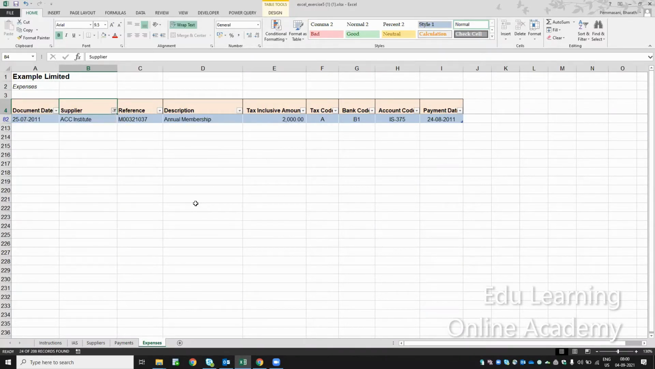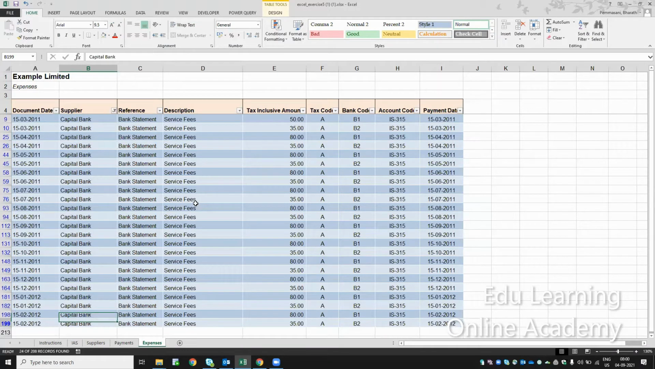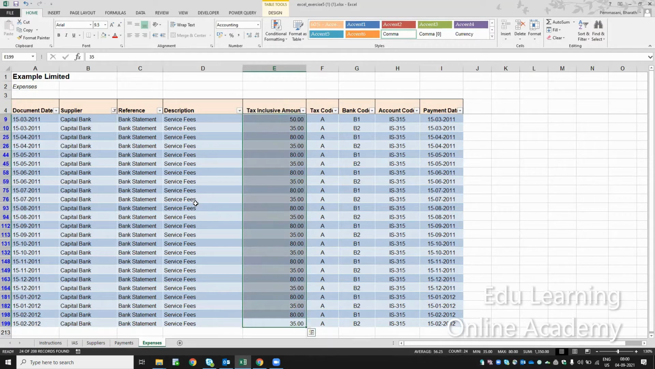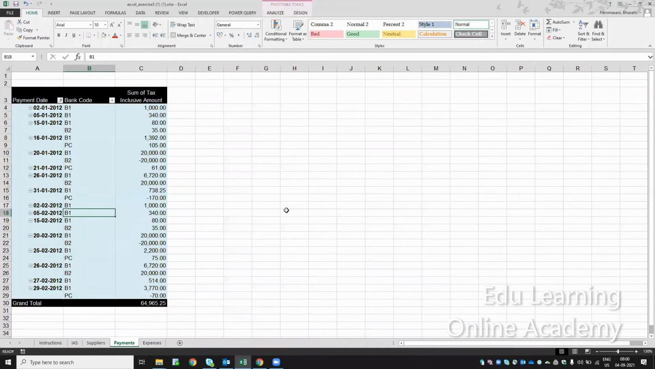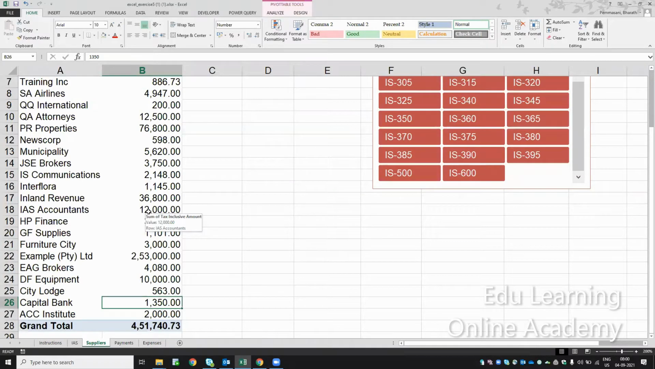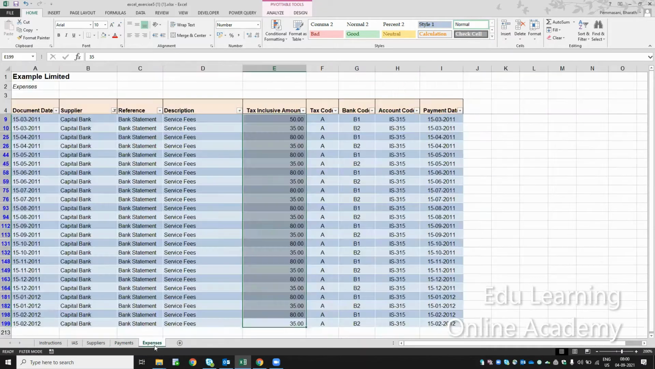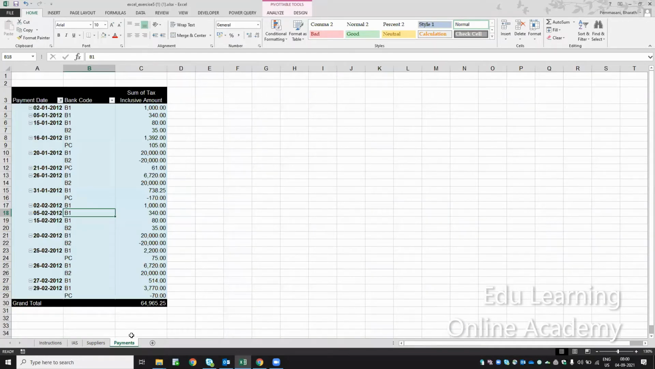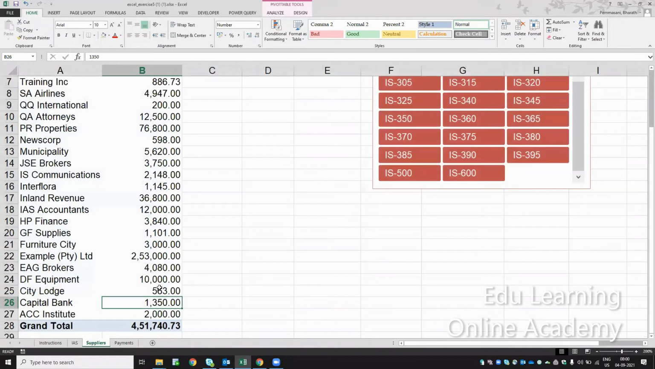Let me go for another one, Capital Bank. How many lines are there? I have around 24 lines. After totaling these 24 lines, we are getting 1,350 for Capital Bank in suppliers. Now I will not give access to this expenses sheet to everyone. I'll hide this sheet and keep a password for the users. I will give only this pivot table to the users.